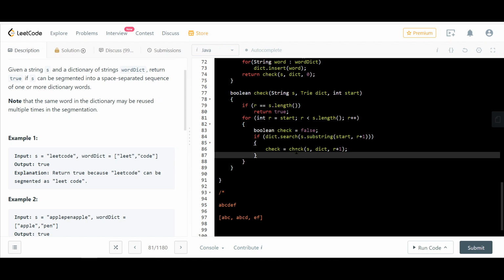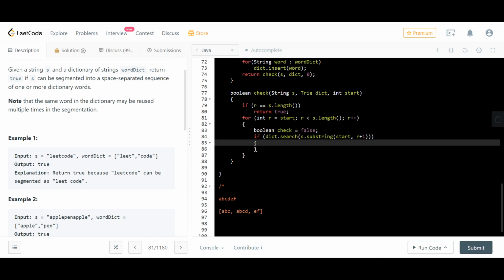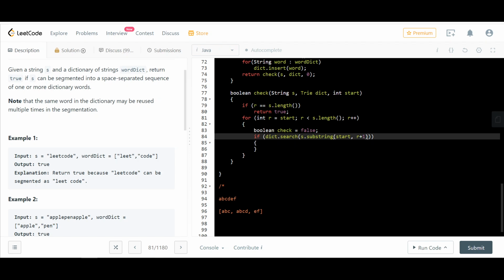So we could do this. We could also do, so this is present, then we could just say, and this check is also working, which is what we were calling, so as dict in r plus 1, then we can simply just return true.